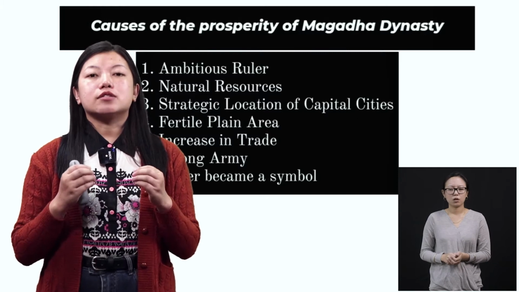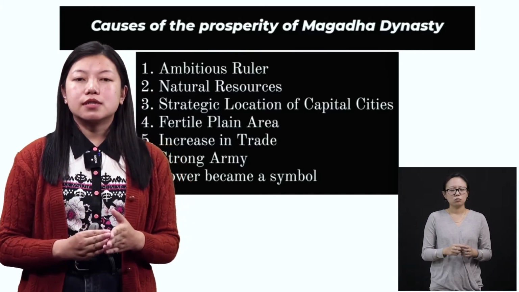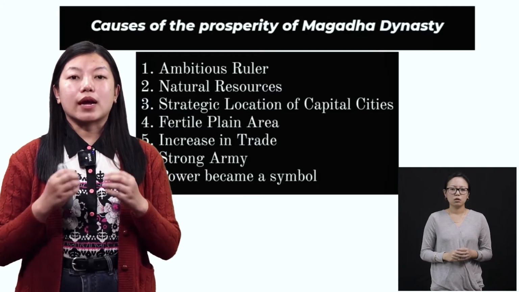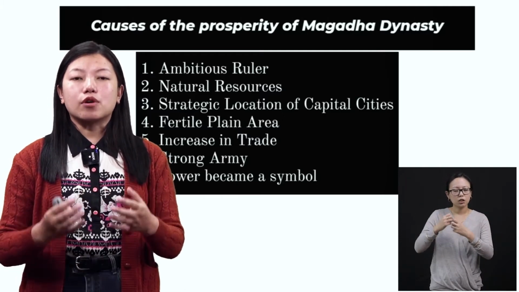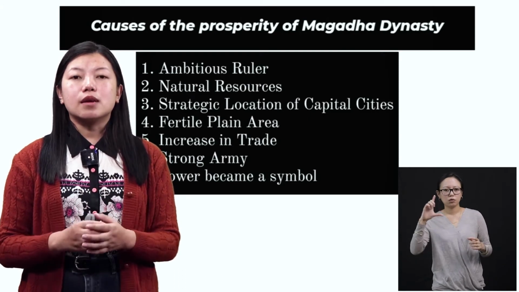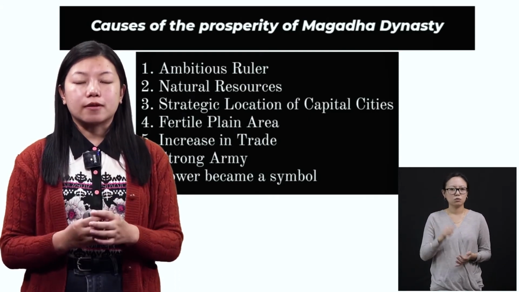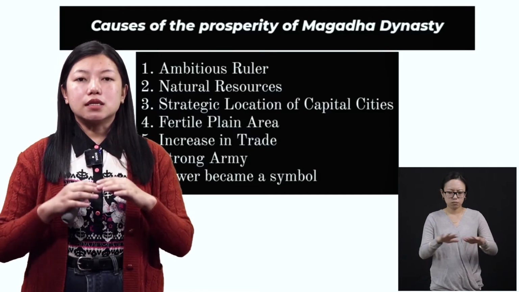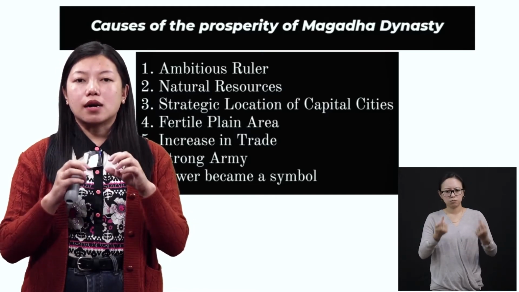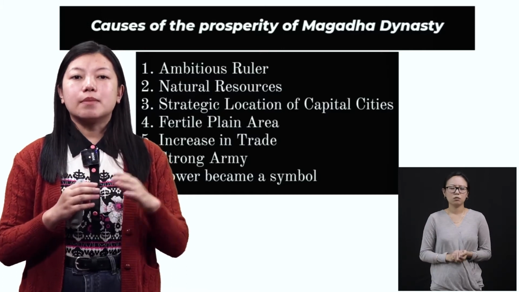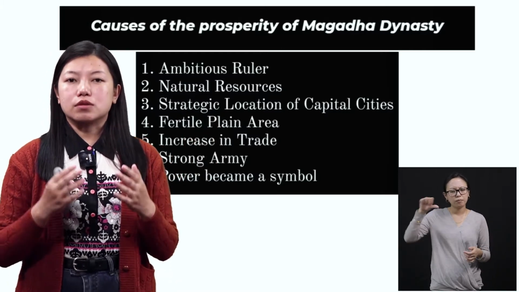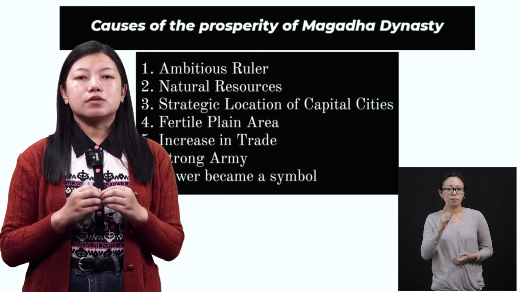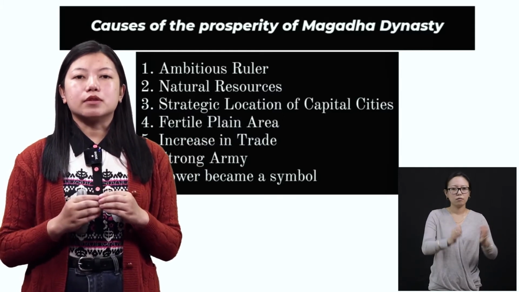right? Then talking about natural resources, they also had very good water sources that helped them to do agriculture and grow crops or plant fruits because their soil became very fertile. Whenever a soil is left without water for many years, the soil becomes very hard and we can't grow plants, right? But since they were living near the water sources, that is Ganga and Bhagirathi, their land was very fertile and they were able to grow crops.